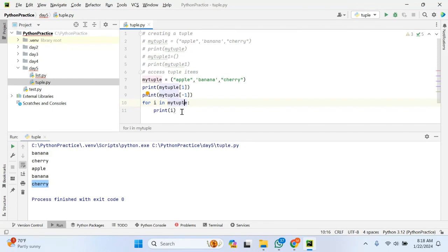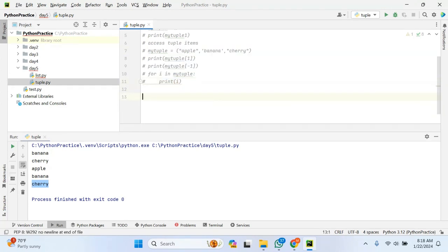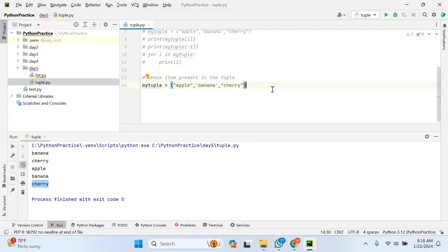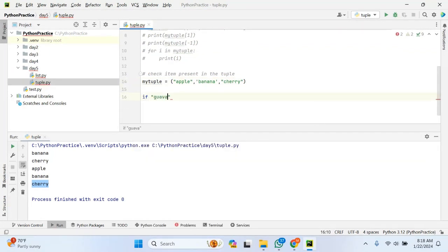Similarly, how can I check whether an item is present in the tuple or not? Let me comment this. Let me define one tuple variable with my tuple, specifying multiple values. Then I write: if guava in tuple, if it is there, it should print it exists.